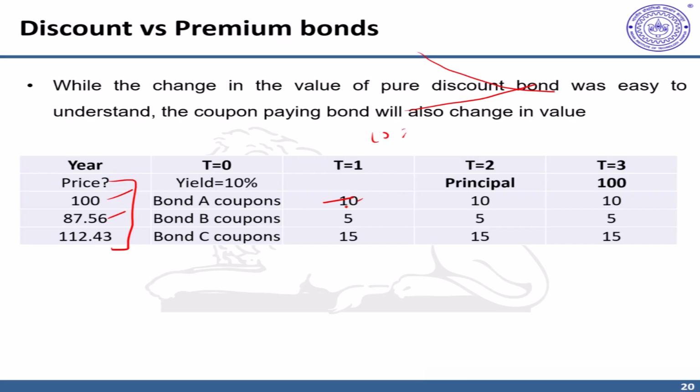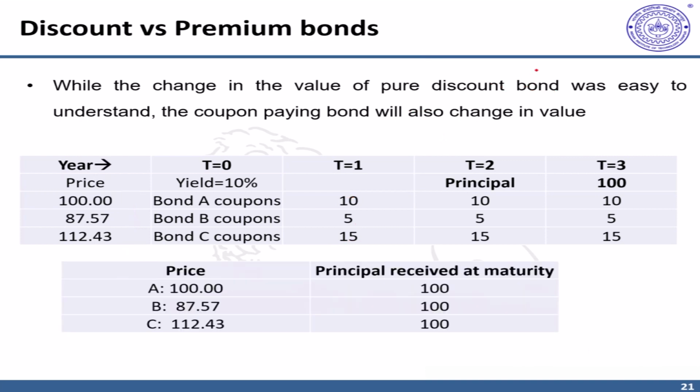A discount bond, which is offering a lower coupon of 5 rupees as compared to the 10% yield, and a premium bond C, which offers a higher coupon than the yield and is therefore selling at a premium. What would happen to them as time passes? Please note all three of them will offer the same amount, exactly 100 rupees at maturity.